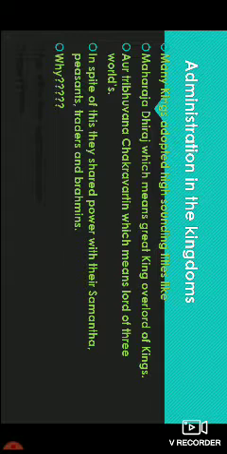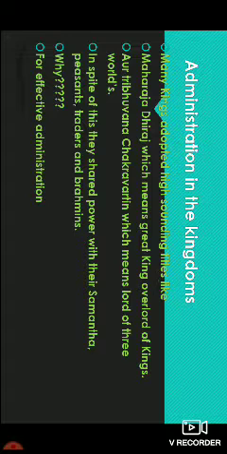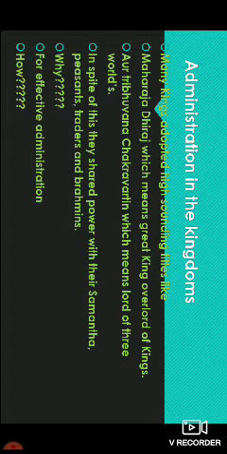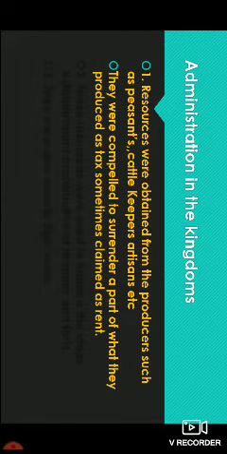Now, why was it necessary to share their power? For an effective administration. Now, how? Let's study further. To run any administration, a king requires a sufficient amount of resources. From where did he get these resources? Resources were obtained from the producers such as peasants, cattle keepers, artisans, etc. They were compelled to surrender a part of what they produced as tax, sometimes claimed as rents.